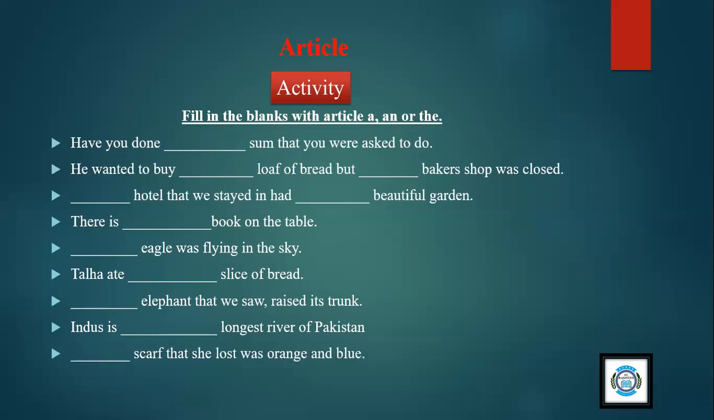Dash scarf that she lost was orange and blue. Okay, this is the particular scarf with blue and orange color which she lost. So the scarf that she lost was orange and blue. A little robin hopped up onto the table to eat the breadcrumbs.